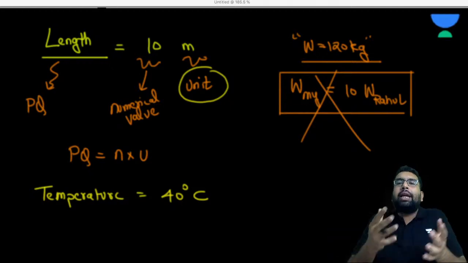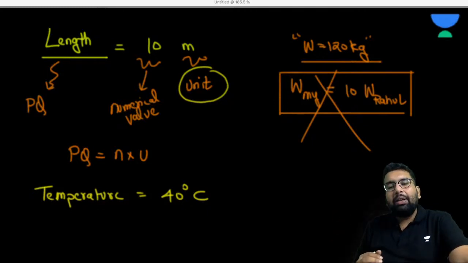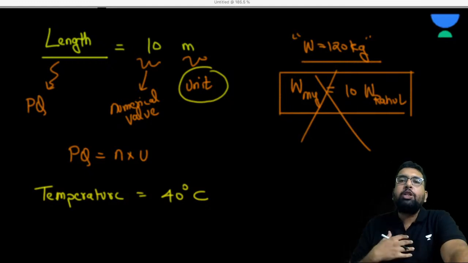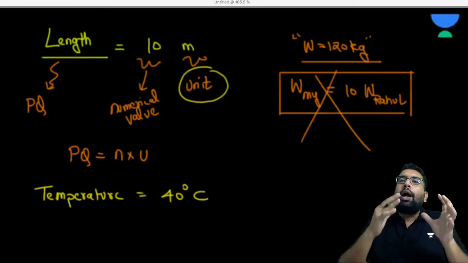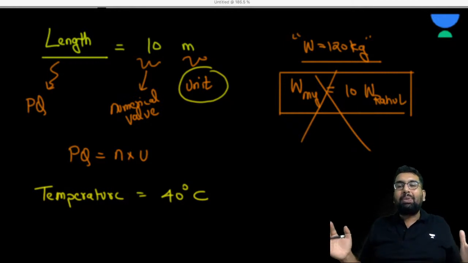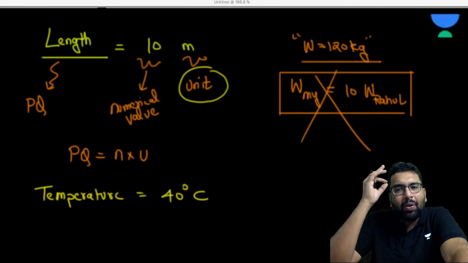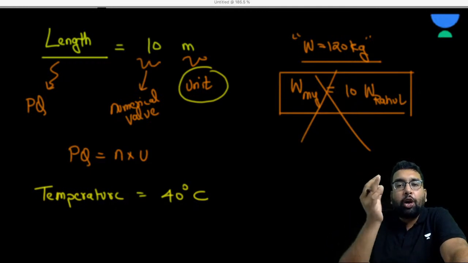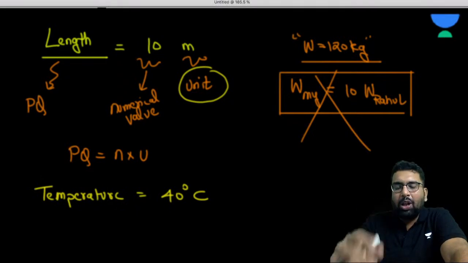If I say, come to my place, come to Roorkee, I live in IIT Roorkee, and the temperature here is 40 degrees, let's suppose, then before coming you have the idea of how hot it is going to be in Roorkee. Like in summers we go to hill stations for holidays because we know the temperature there is less. So we already have some sense about what temperature describes and how to interpret it.